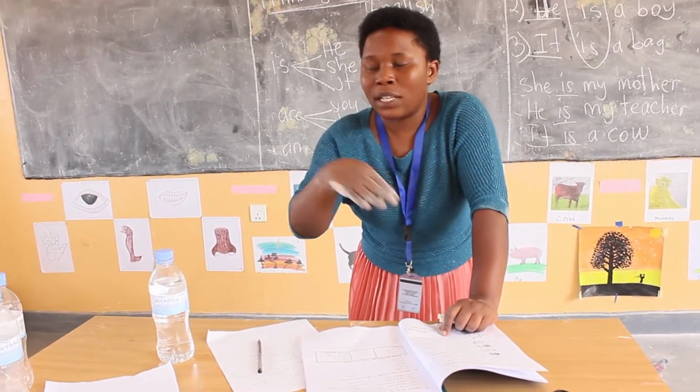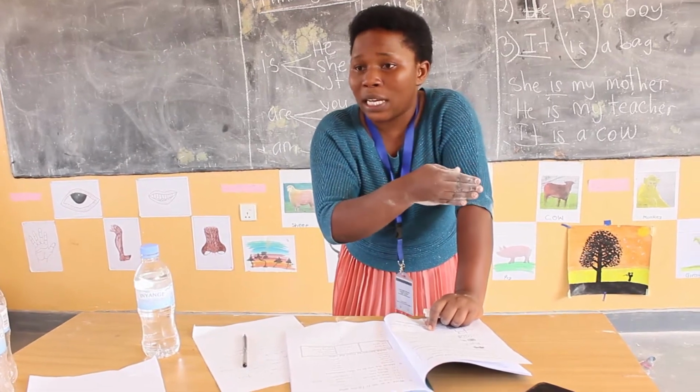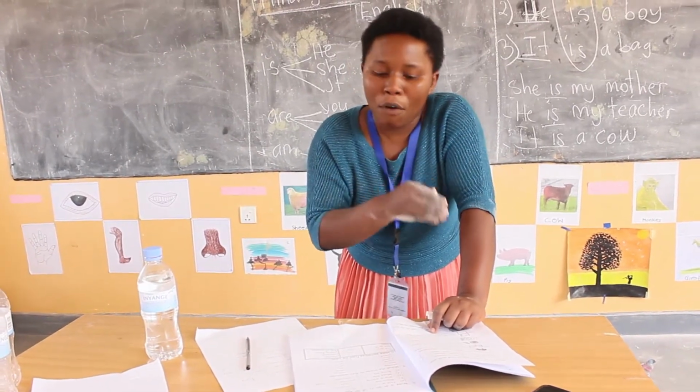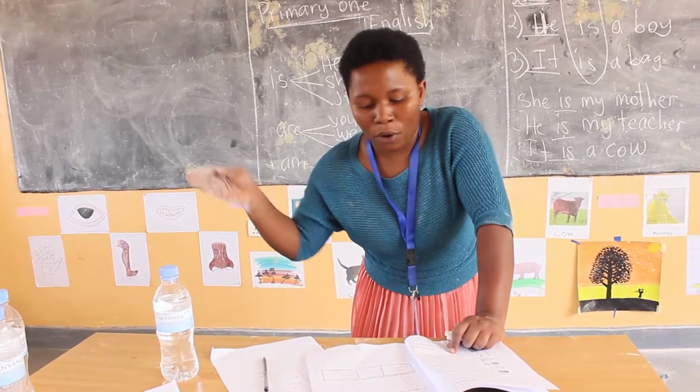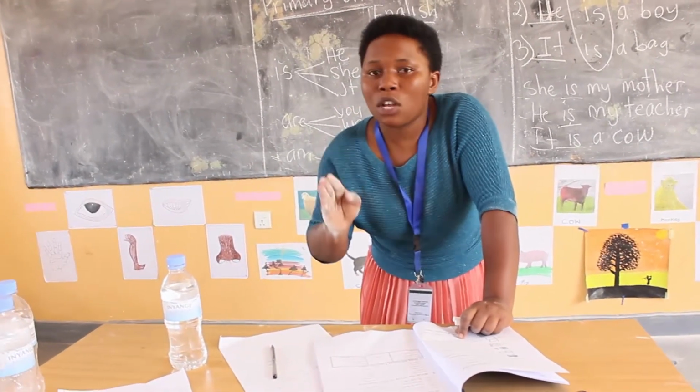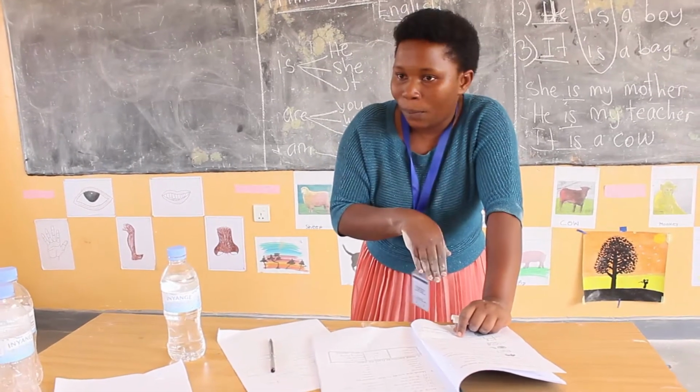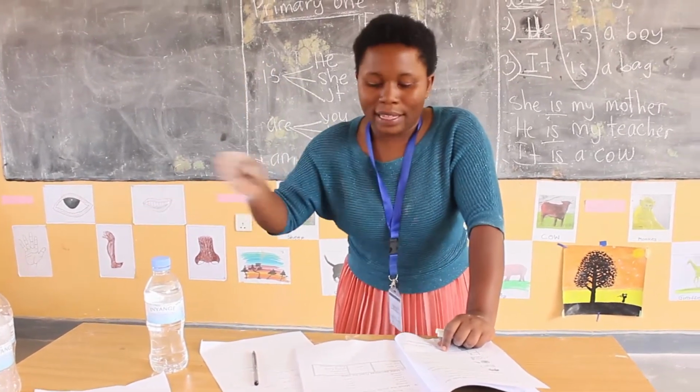Yes, the name of a person who is a girl and the name of a person who is a boy. When the name of the person is a boy, you use he. You say he is a boy, isn't it? When the name of the person is a girl, you say she. She is like that, okay?